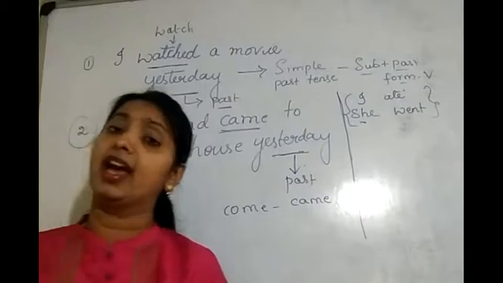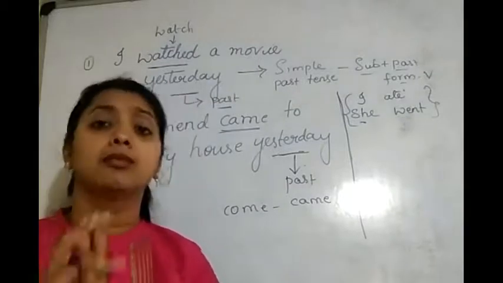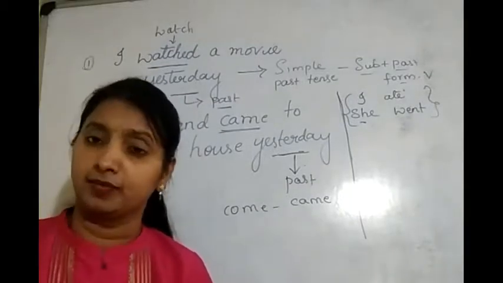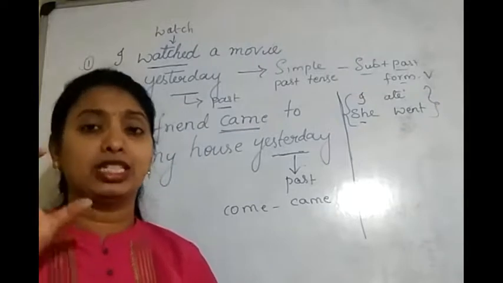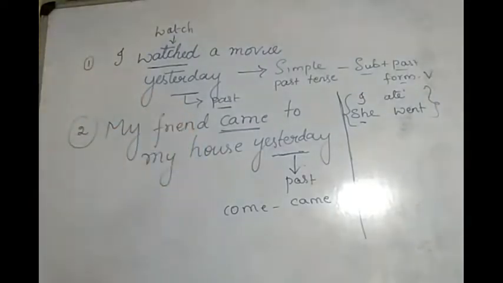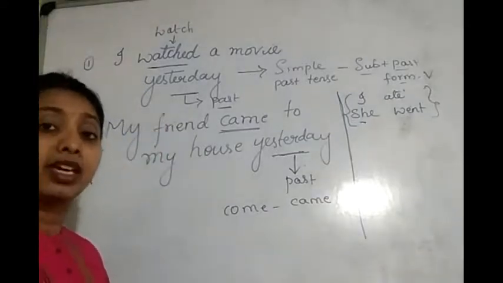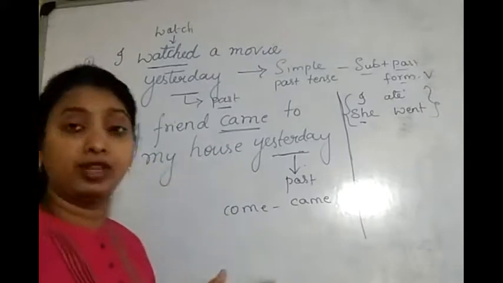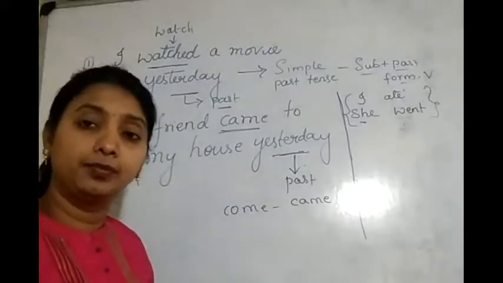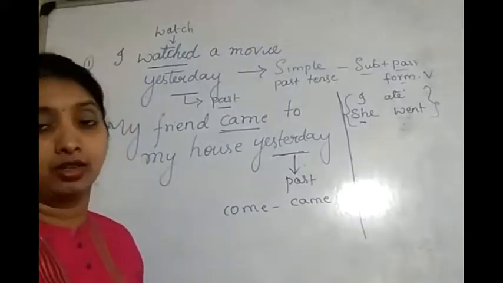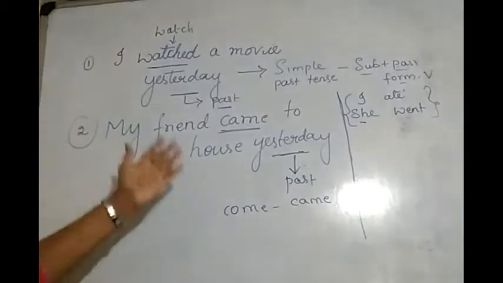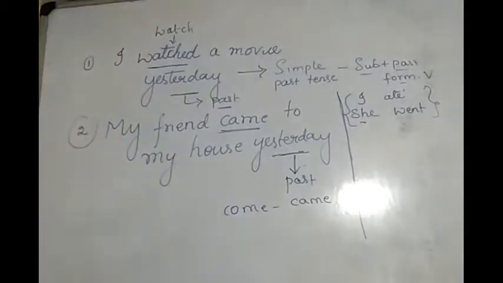Now, mainly I am going to discuss the past perfect sentence. What is past perfect? See, you just take both the sentences here. First, I have given, I watched a movie yesterday. Second, I have given, my friend came to my house yesterday. But I want to know which action happened first. Can you guess which action happened first? Can you get it clearly here? No, because it is not mentioned. It's not mentioned which action happened first. So, how can you find out?